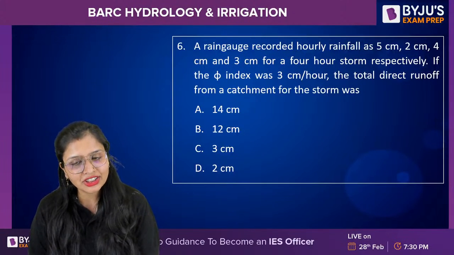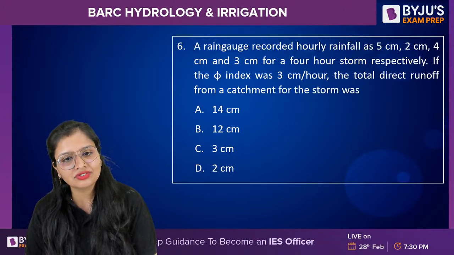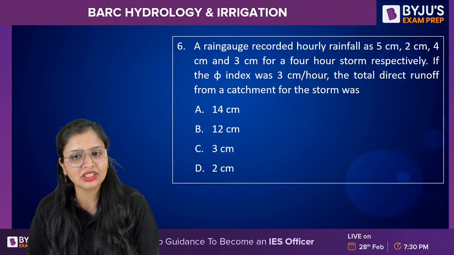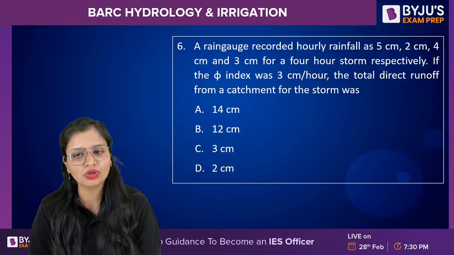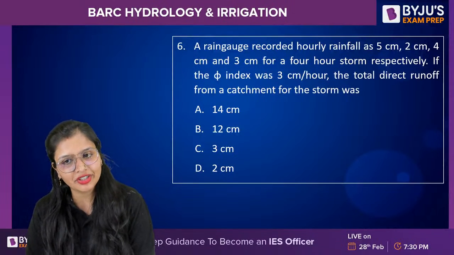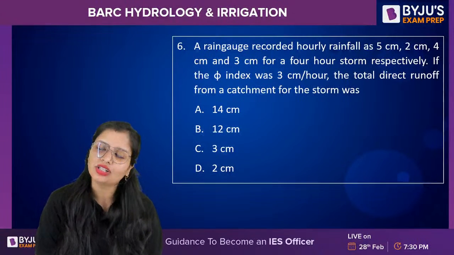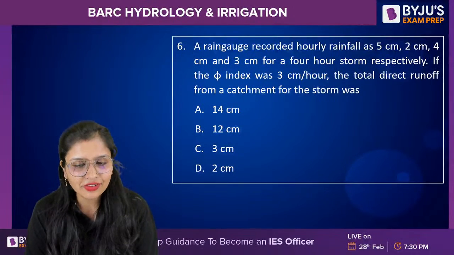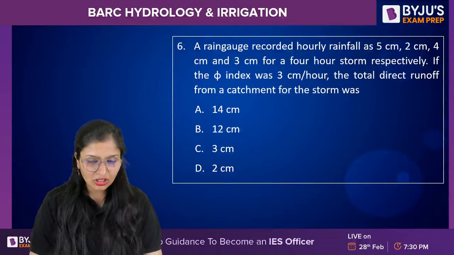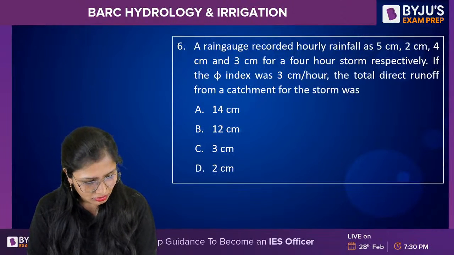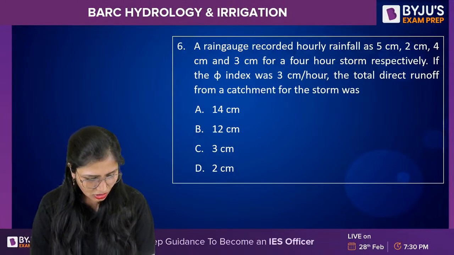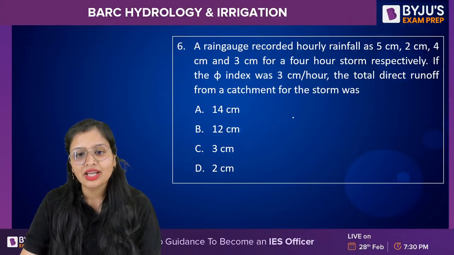A rain gauge recorded hourly rainfall as 5 centimeter, 2 centimeter, 4 centimeter and 3 centimeter for a 4-hour storm. Phi index is given to you. That means the rainfall which is given to you is per hour only. You have to calculate the total direct runoff. Come on guys. Got the answer A. Okay.